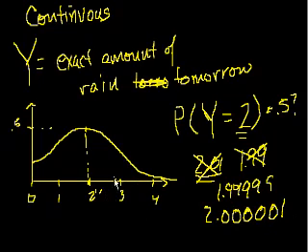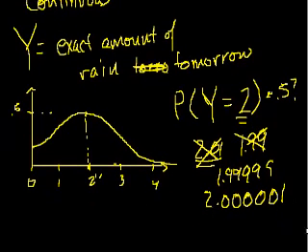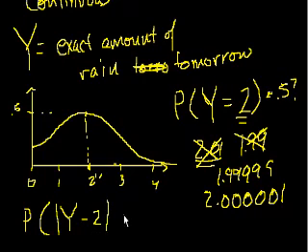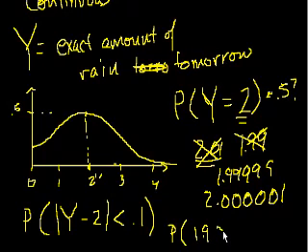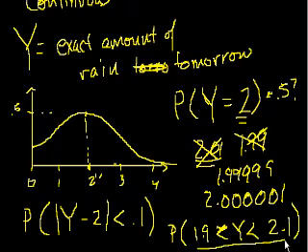The way you would think about a continuous random variable, you could say, what is the probability that Y is almost 2? So if we said that the absolute value of Y minus 2 is less than some tolerance, less than, I don't know, 0.1. If that doesn't make sense to you, this is essentially just saying, what is the probability that Y is greater than 1.9 and less than 2.1? These two statements are equivalent.